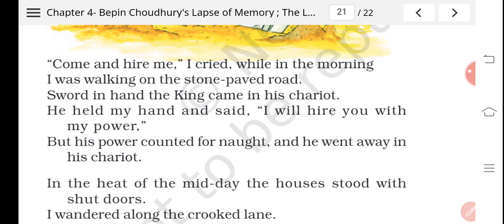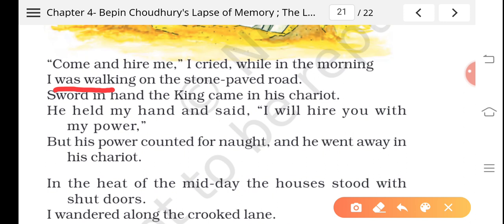Now you can see, I'll tell you how. I was walking. In this sentence, W sound is a consonant sound, and it is a repetition of consonant sound in a line. So that's why the W sound will be here in alliteration. Now the king came.